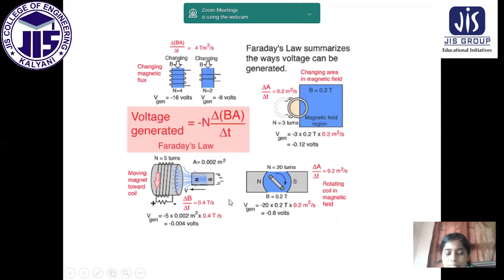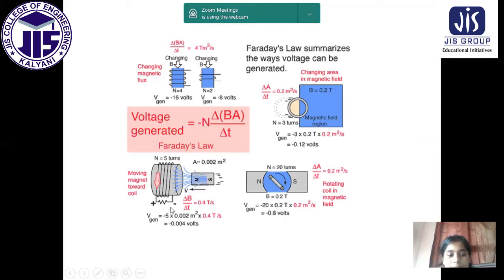Here is some application, that's why this slide is given. Faraday's law summarizes the ways voltage can be generated. Now, changing area in a magnetic field B is given. Therefore delta A by delta T equals 0.2 meters per second. The number of turns here is 3. So we can easily calculate V. This is the formula: number of turns N into B into delta A by delta T. So here we get the voltage generated, that is minus 0.12 volt.